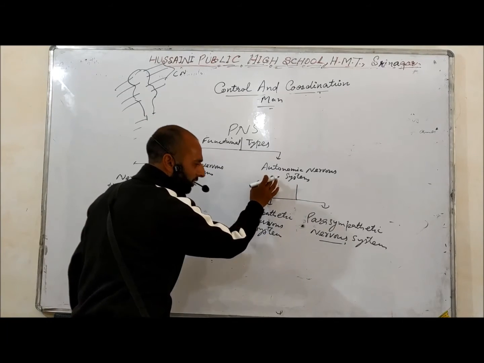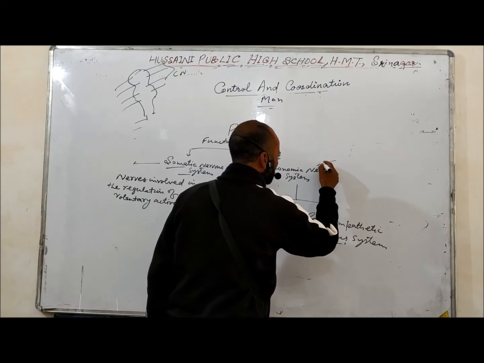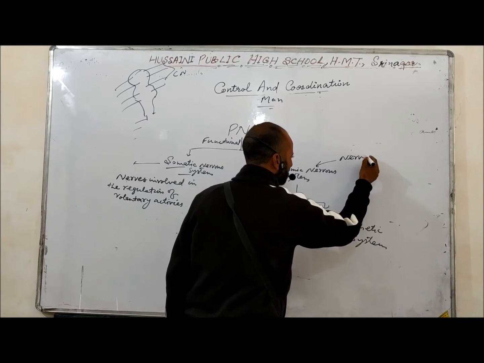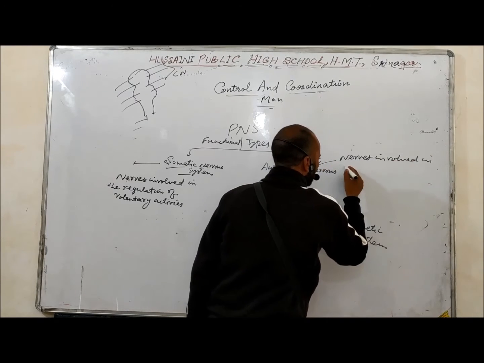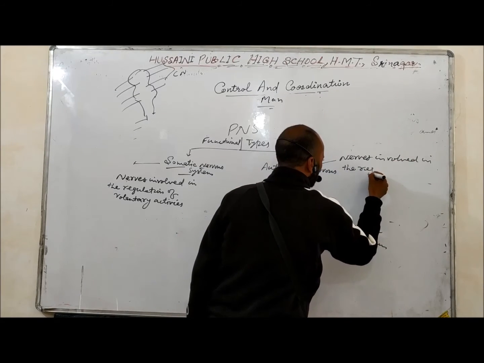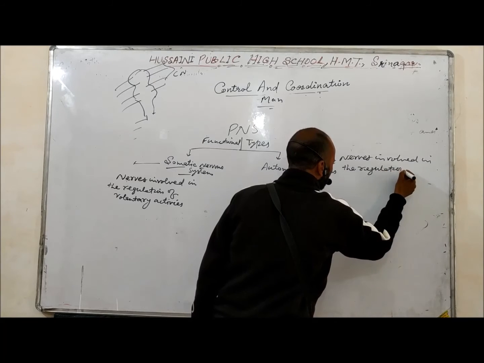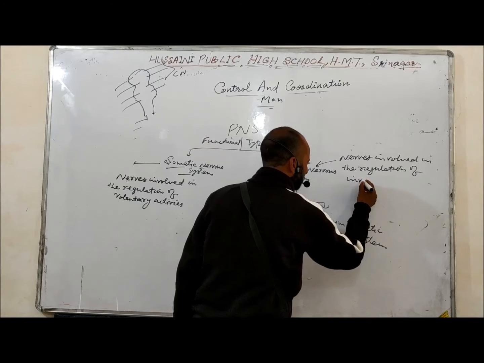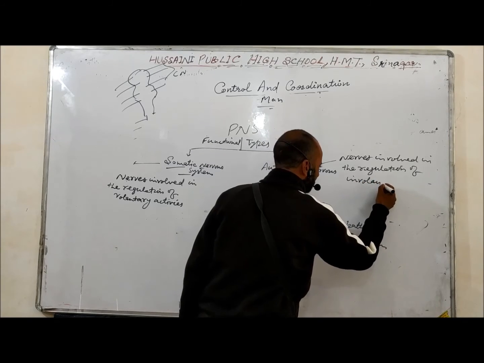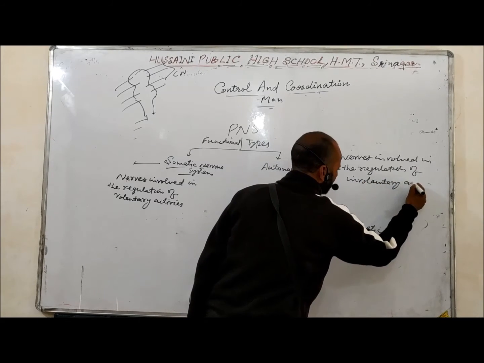And the autonomic nervous system includes the nerves involved in the regulation of involuntary activities of the body.